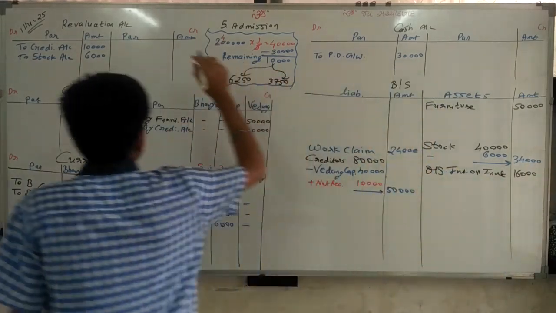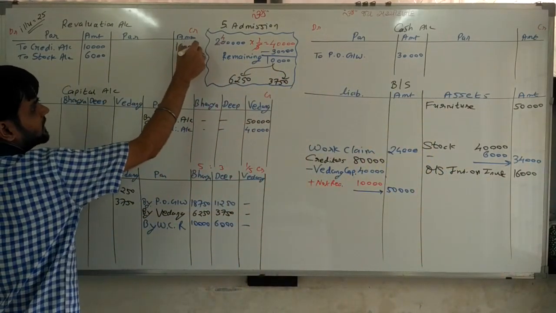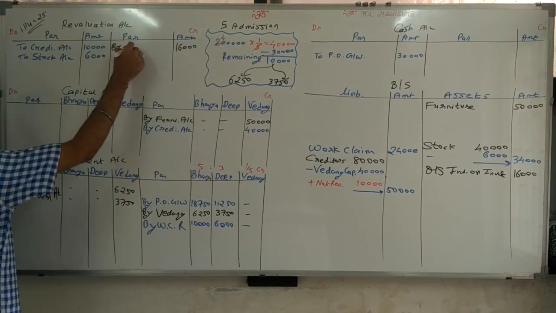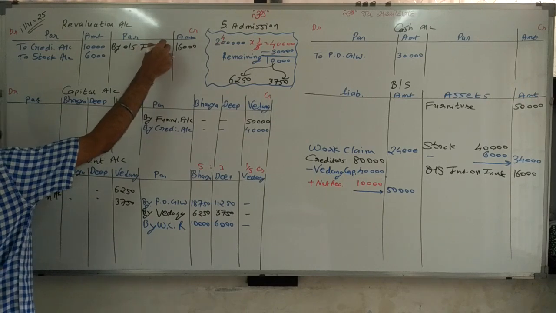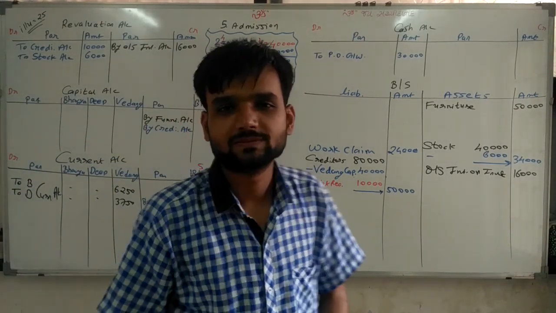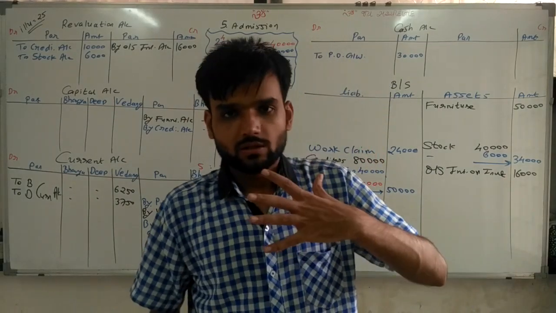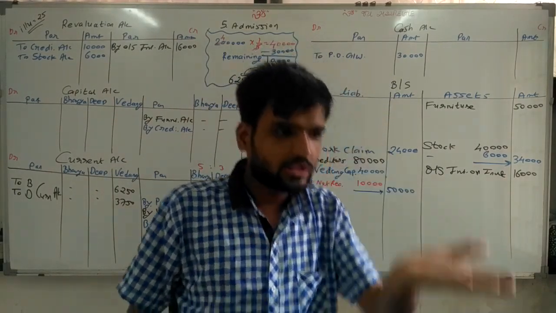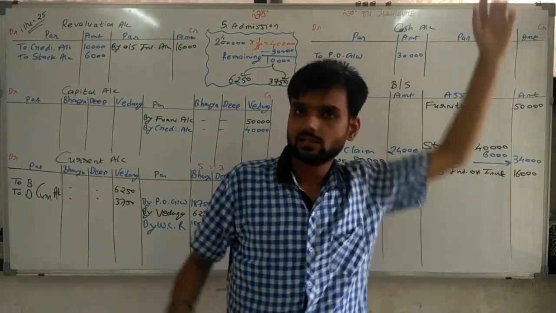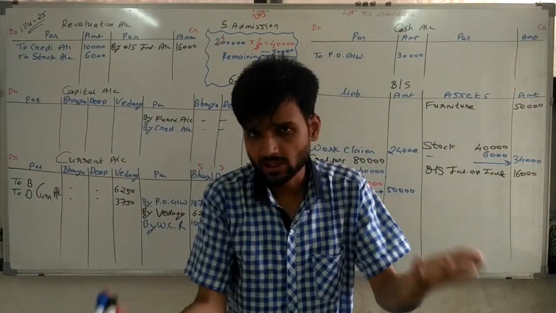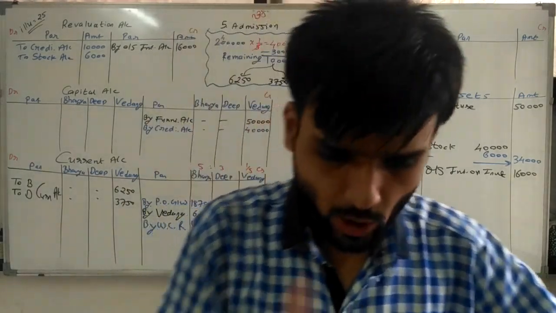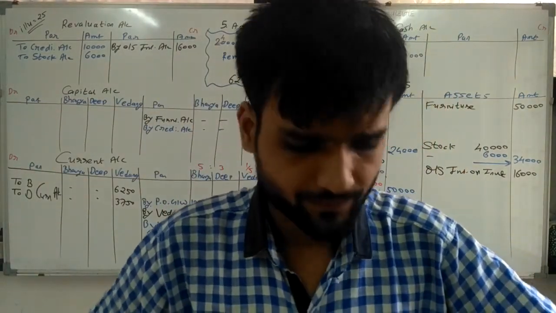This is my income, 16,000 by outstanding interest account. So my income increases, outstanding interest receivable asset increases, and income is credited. Simplest one. Now going ahead, all the adjustments are completed.